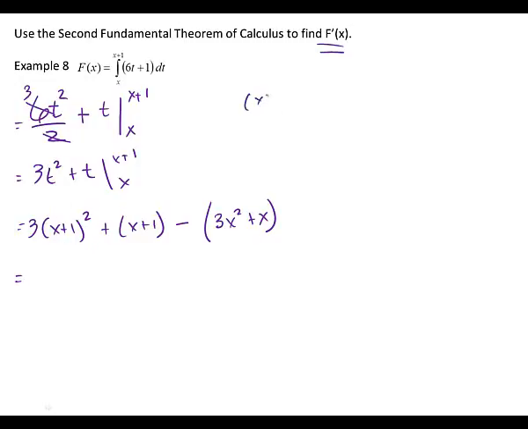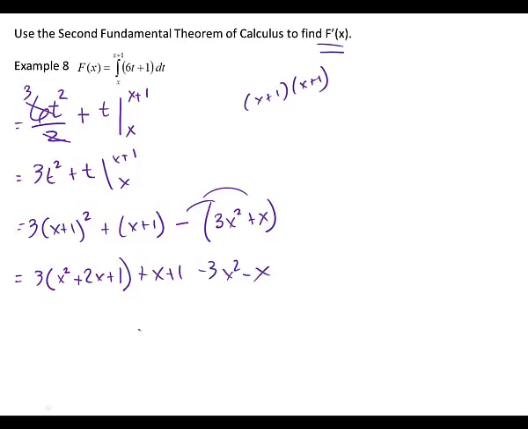I'm going to have to do some foiling, right? X plus 1 times x plus 1. So we've got 3. What's x times x? X squared. What are you going to get in the middle? 2x, and then at the end? 1. Good. And then, let's see. I've got a plus x plus 1. I'm going to distribute that in while I'm at it. Negative 3x squared minus x.